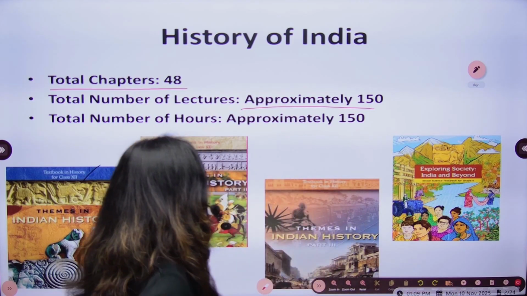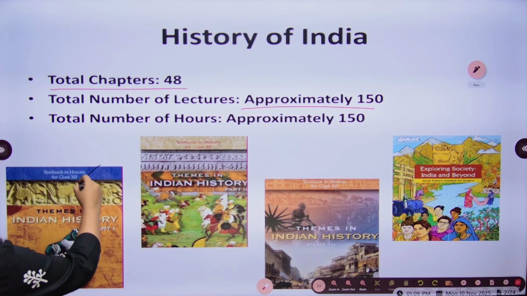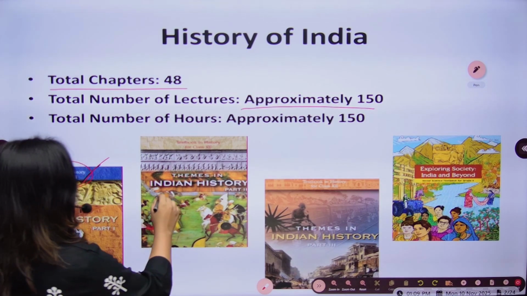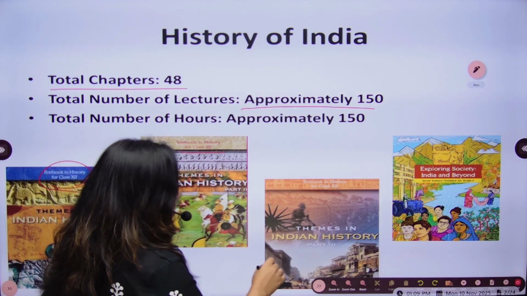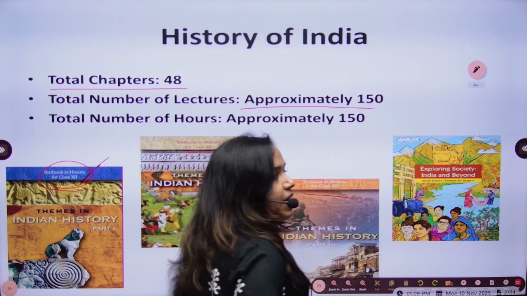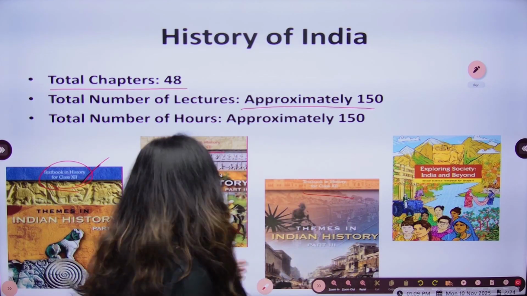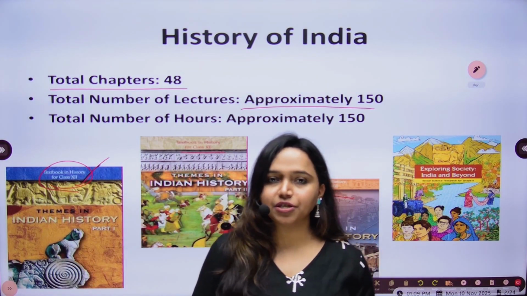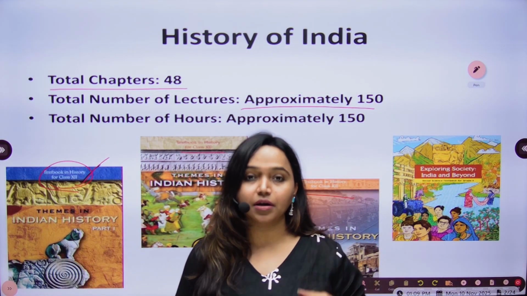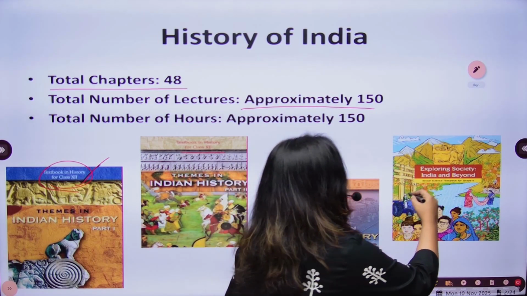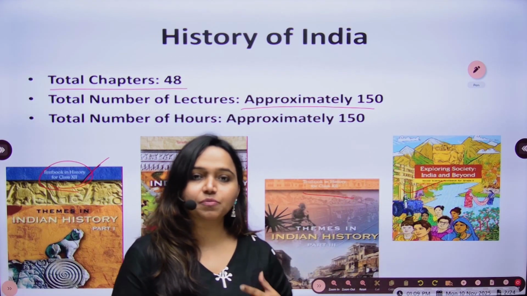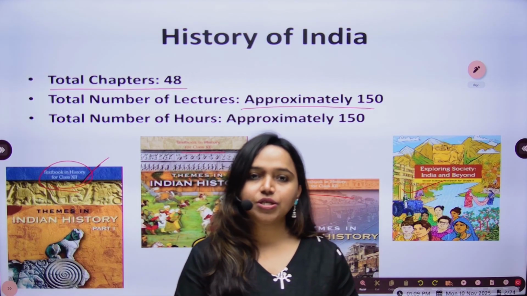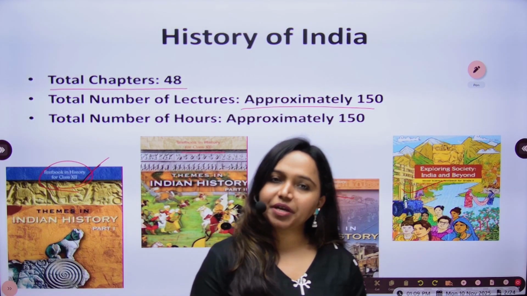So we have taken all the NCERTs, keeping all the NCERTs' importance in mind, class 12th NCERTs. Class 12th NCERT is divided in 3 parts, theme 1, theme 2, and theme 3, and has dealt with the history of India in a very detailed manner. But before that, we will start from class 6 level basics, because it deals with all the chronologies and all the chapters in a very basic manner.